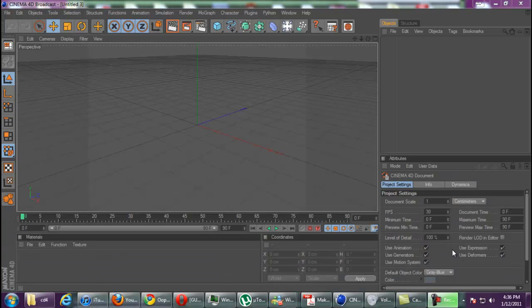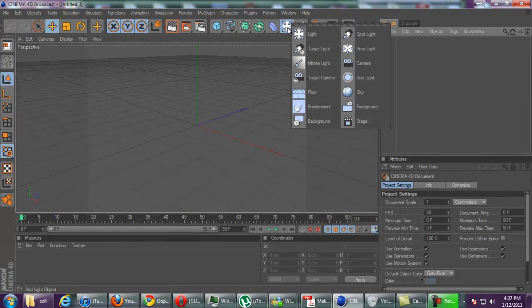Okay, we're going to be using the sound effector, like you saw in the little short clip right after the intro. So to start off, open up Cinema 4D, preferably R12, as that's what I'm using. It'll be a little bit simpler to go along. And I'm going to make this as noob friendly as possible because I just learned it recently. Okay, first of all, you're going to want to add floor. So go up here to this button and go down to floor.